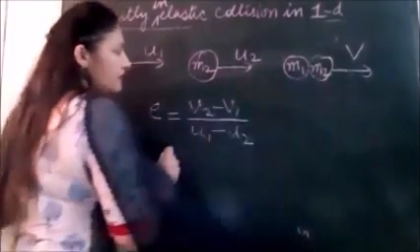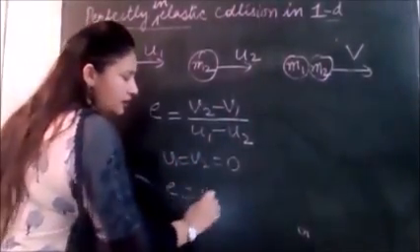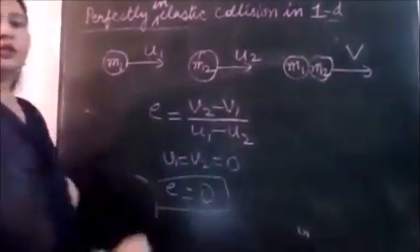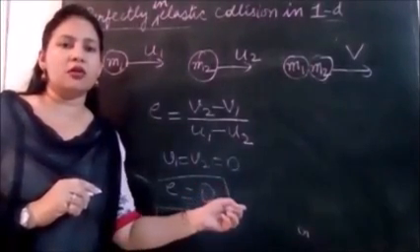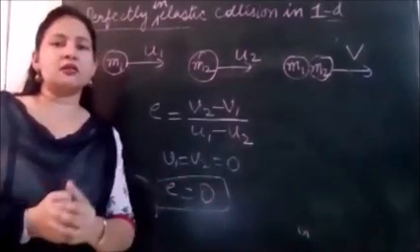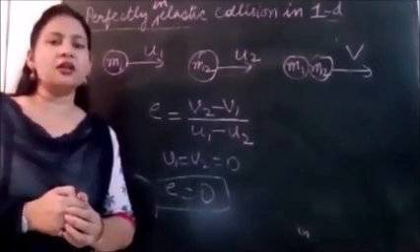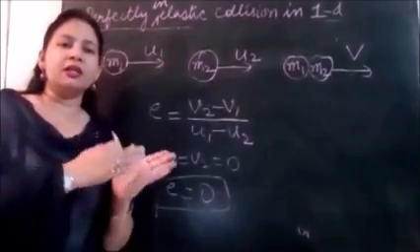And you know what is V1, V2? Both are equal to 0 here. So what is our E? E is 0. So for perfectly inelastic collision, E will be 0 always. Note it down. So for perfectly inelastic collision, the value of the coefficient of restitution is 0. And for inelastic collision, it will lie between 0 and 1.